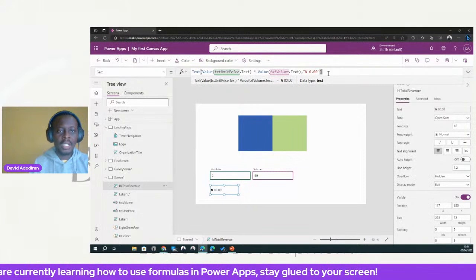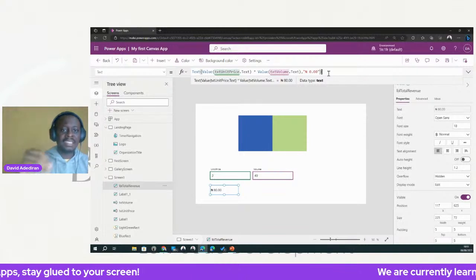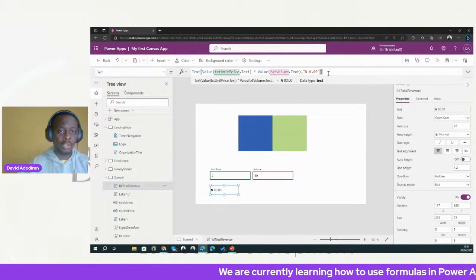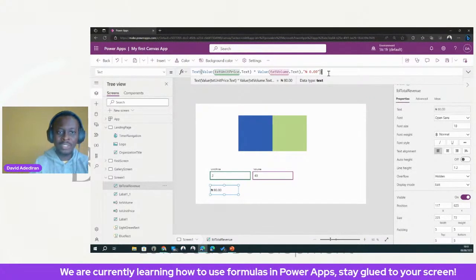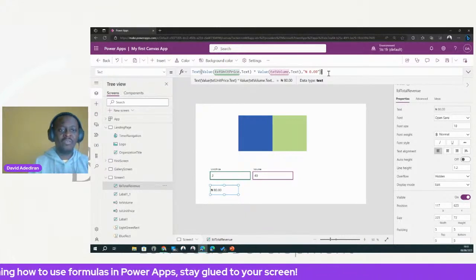Number one, you might need to reference a control, right? Again, reference a control means that as the value of that control changes, or the property of that control changes, your formula is getting updated, right? The formula is what? Is getting updated. That's number one. Number two, you can add functions in your formula.